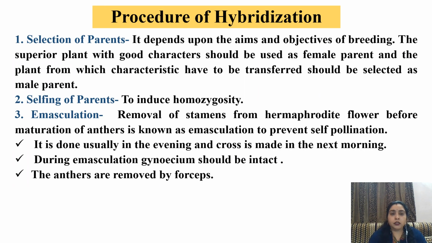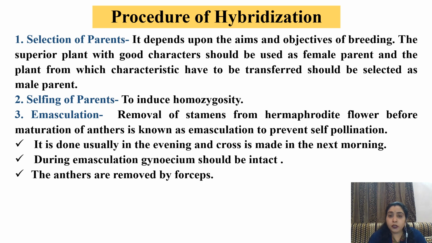Procedure. The first important step is selection of parents. It depends upon the aims and objectives of breeding. The superior plant with all good characters is used as the female parent, and the plant from which the characters have to be transferred should be selected as the male parent. That means the basic plant in which we have to modify things is chosen as the female parent, while the plant from which one or two characters we want to transfer is chosen as the male parent. Selfing of parents to induce homozygosity.